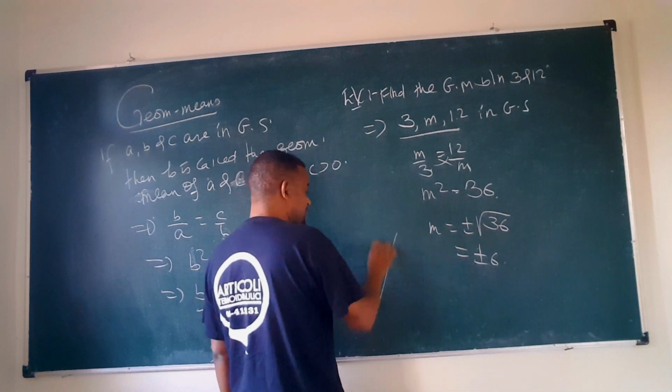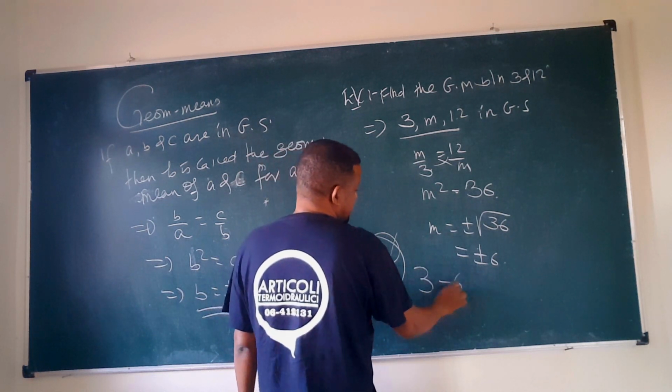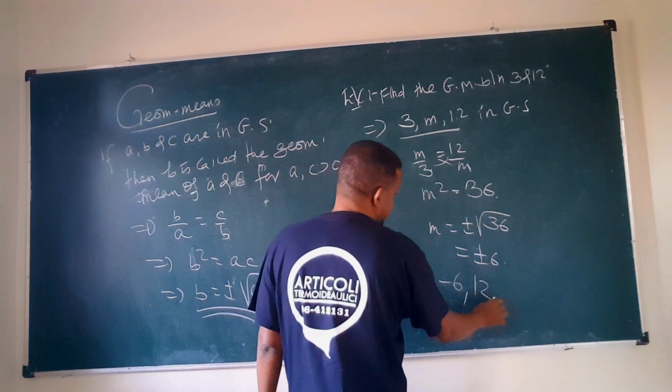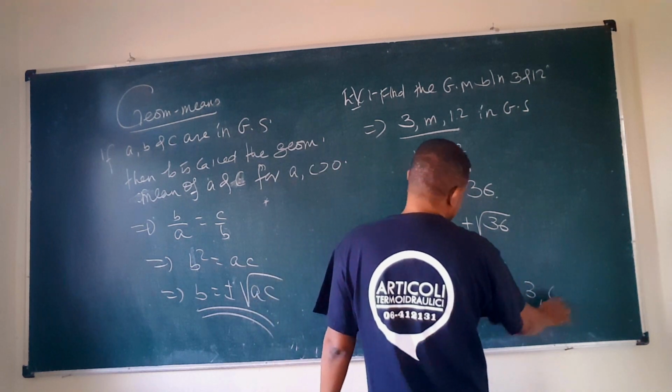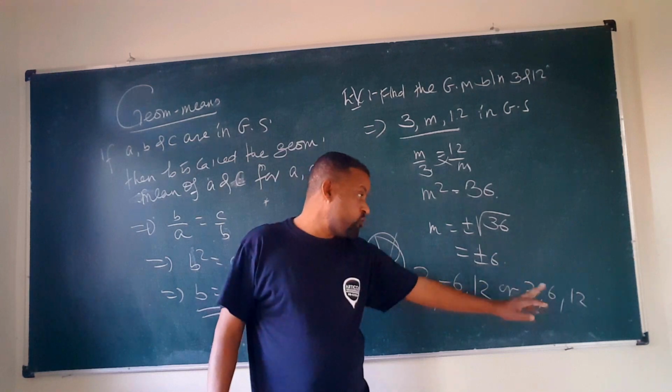ስለዚህ አሁን ስንት geometric sequence አገኘን ማለት ነው? Look, the geometric sequences are what? 3, negative 6, and 12, or 3, 6 and what? 12. አሁን ሁለት ጂኦሜትሪክ ሲኩዌንስ, this is a geometric sequence, this one is a geometric sequence.